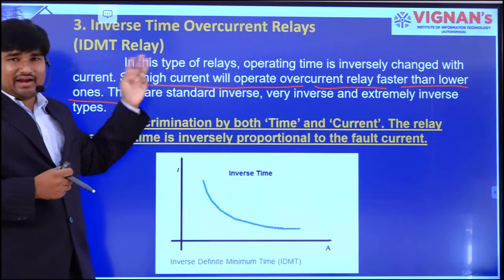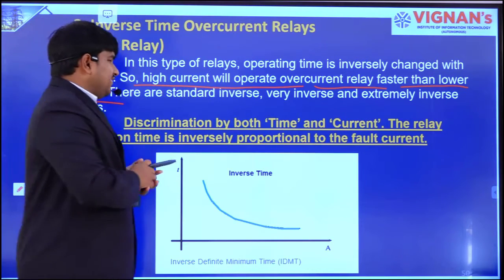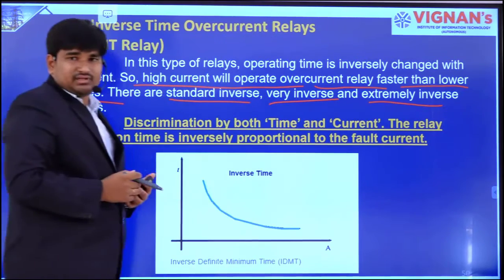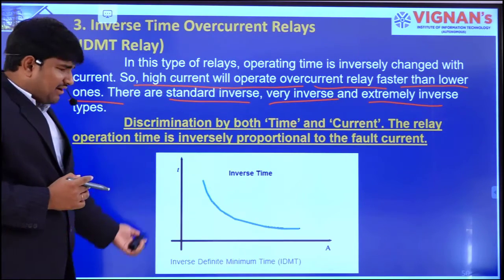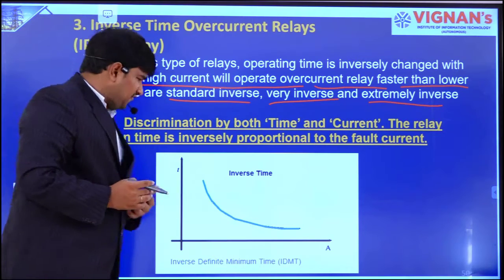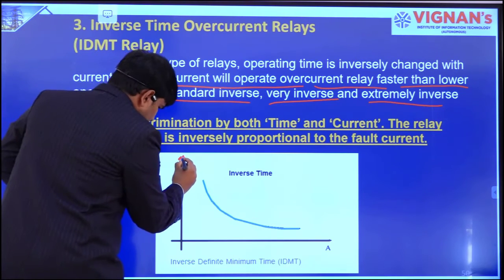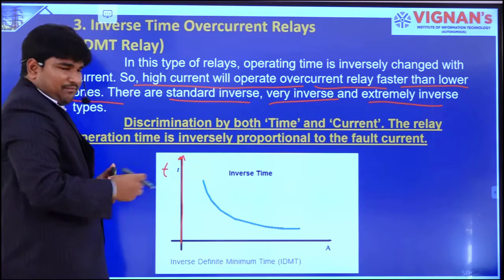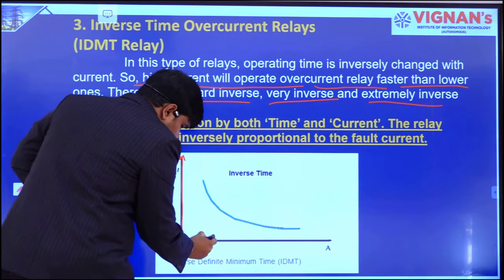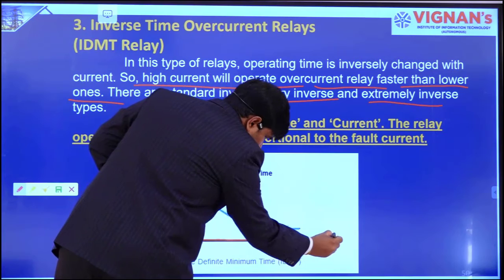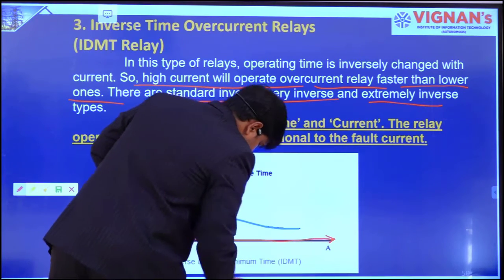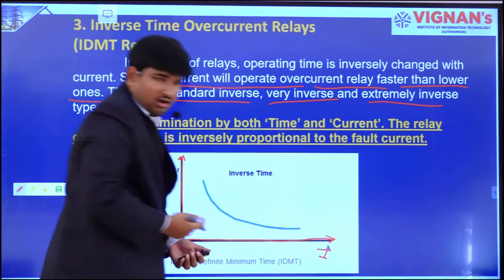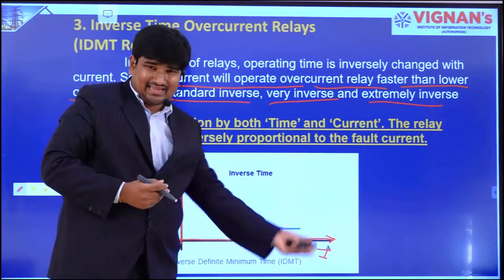Again, in case of IDMT only, we have standard inverse, very inverse and extremely inverse. If you have seen this graph, in the x-axis we have operating time for operation, and the y-axis we have current, that operating current, or we can call it current setting as well.